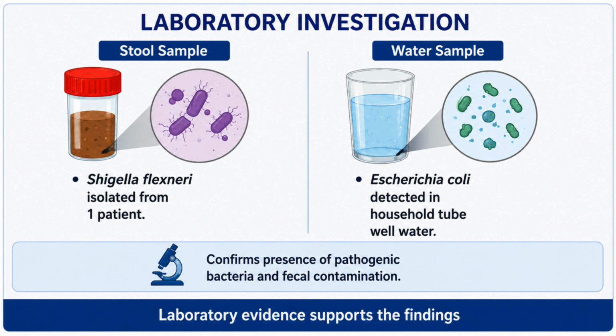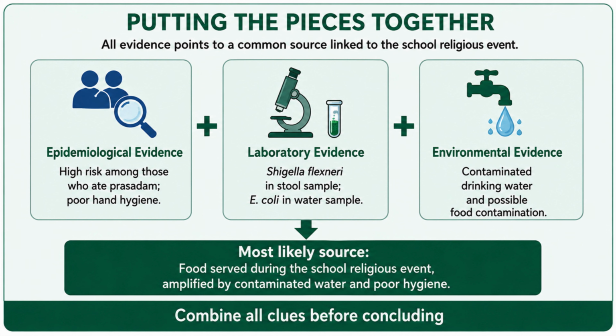outbreak. To further confirm the outbreak, water and stool samples were collected from infected individuals. Testing found Shigella flexneri in one stool sample, and E. coli contamination in water from household tube wells, indicating unsafe drinking water. Putting all this together, epidemiological plus laboratory plus environmental evidence all suggested the most likely source to be the food served at the school event, amplified by the contaminated water and poor hygiene measures.